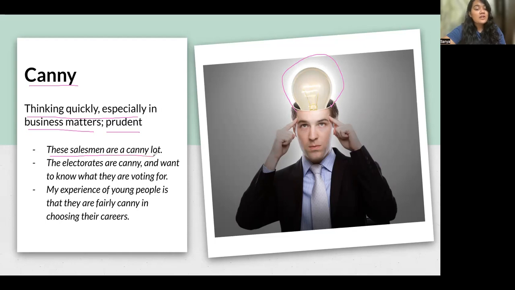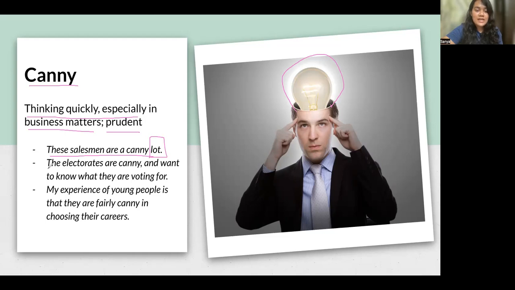These salesmen are a canny lot, right? Now, a group of salesmen is there, and this group is a canny lot. Canny lot means the combined group, this lot, is canny, okay? Canny means they think quickly. These salesmen are very wise, they are super quick in their thoughts, right? And they can easily think of new ways to sell off the products. So these salesmen are a canny lot.